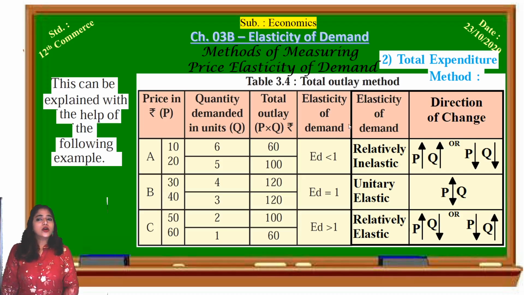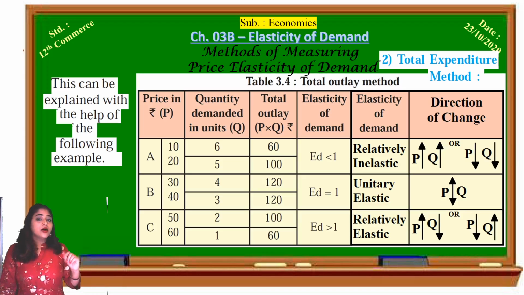See, this total expenditure method can be explained with the help of an example. See, this is the example. Total 6 columns have been given in this example. What is shown in the first column? Different prices. The first column is divided into two sub-columns, for three commodities, A, B and C, and the prices of those commodities have been given. And the quantity demanded in units for those commodities is given in the second column.